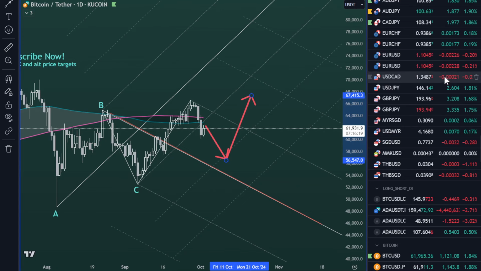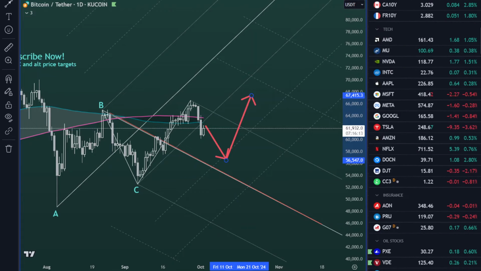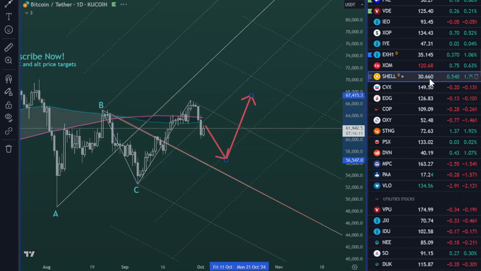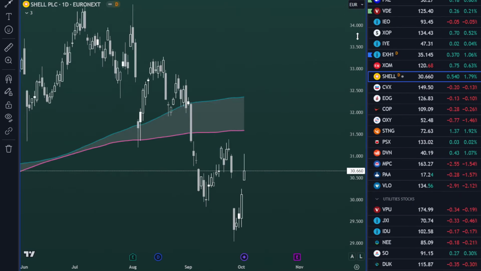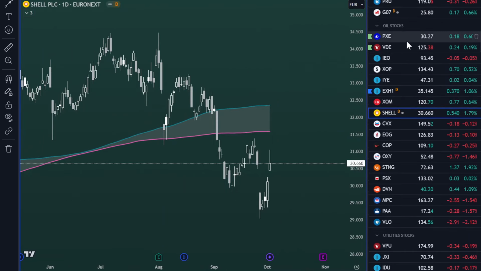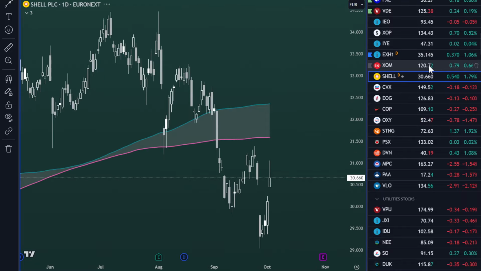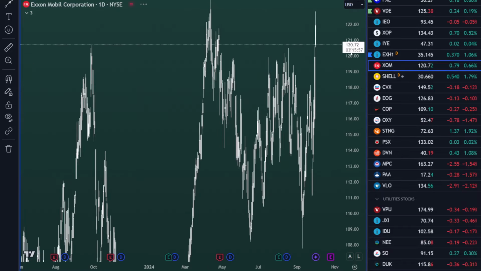So let's just look at a few charts in oil. Notice that we have quite a lot of rebound from the bottom in a lot of oil stocks. Notice this oil stock right here, this is the ETF. ExxonMobil, quite bullish.